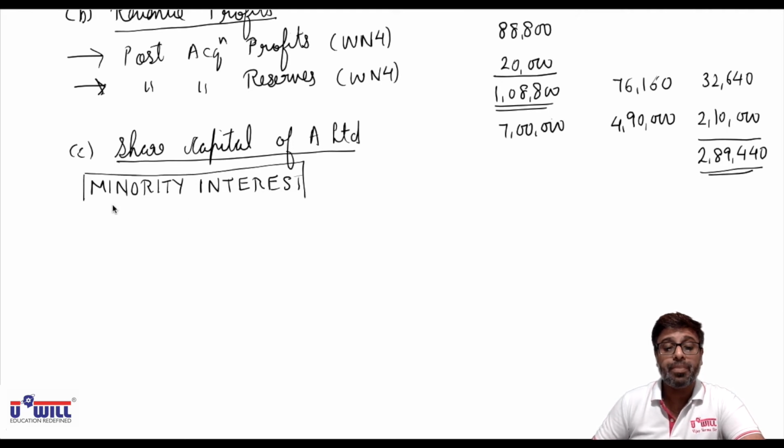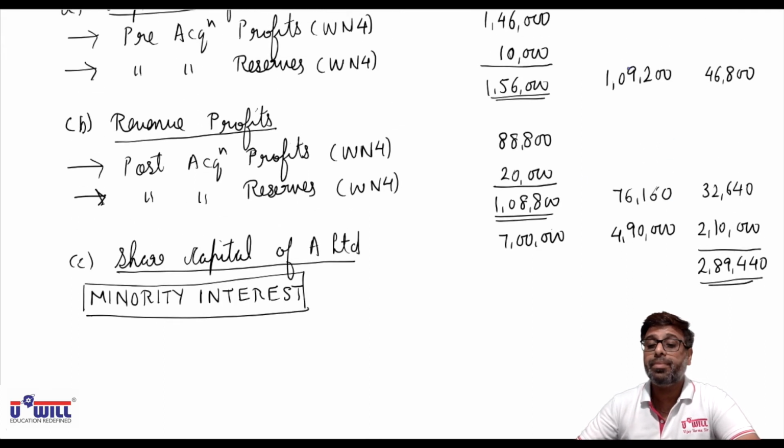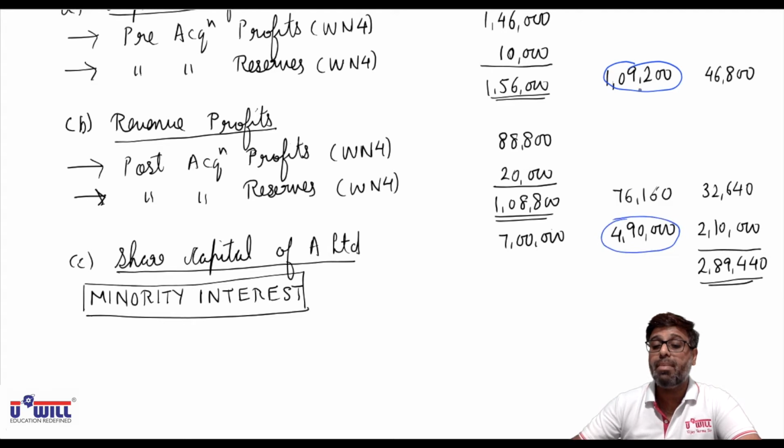Now, what do we do with the first and third amounts in this H Limited column? We minus them in control chart B, the next working. And what do we do with the middle amount of H Limited? We add it to the P&L account in the consolidated balance sheet.